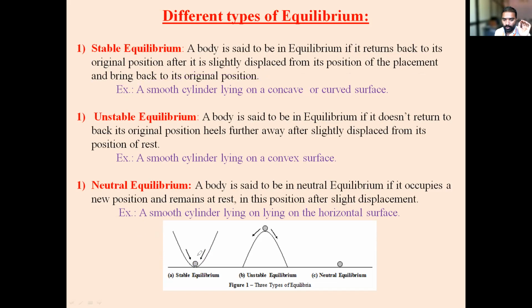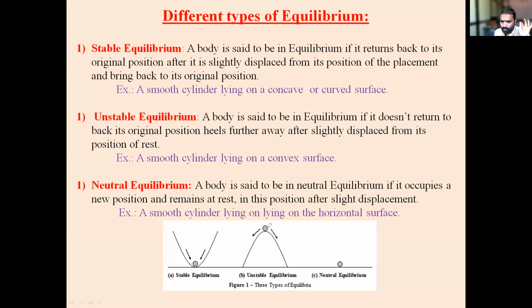Okay, so if a body is given a disturbance, it will get disturbed, and again it will come back to its original position. Then that is called stable equilibrium. Then, this was a concave shape. Now if the surface is convex shaped and this is a body, initially it is in a stable condition, so that is the equilibrium condition.